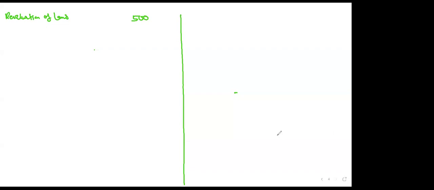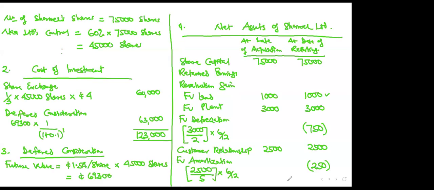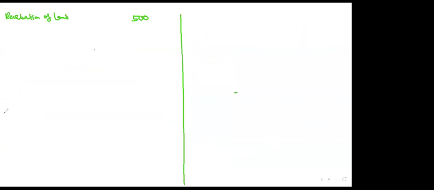Then it says note 4, the successful completion of the acquisition resulted in the sale of goods from Na to Shome. Now, anytime two group members sell goods between themselves, it will bring what we call unrealized profit. So I'll go ahead and then work. So you see, I've left enough space to assume that this is my full page. Then I come here to note 5 and write working 5, unrealized profit.